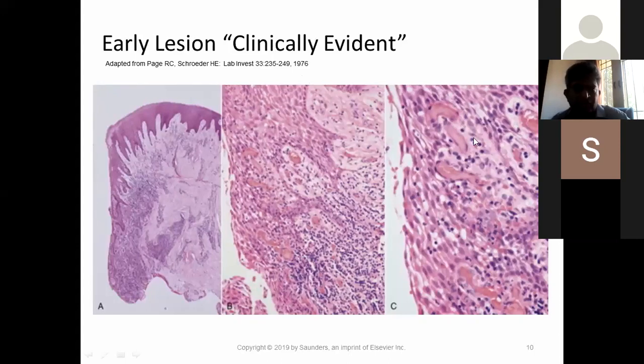So these are electron microscopic pictures of a disease state. As you can see in A, the rete pegs are lost, the epithelial and connective tissue rete pegs. They are slowly losing their original form, and there is a dense infiltration of neutrophils in B and C, and the collagen bundles are getting disorganized. Collagen has a very organized state, so they are getting disorganized. So this is the microscopic structure of what is happening inside the connective tissue and epithelium.